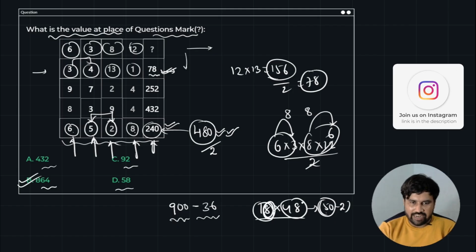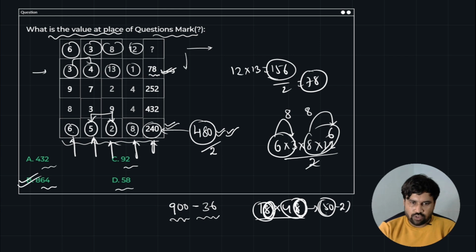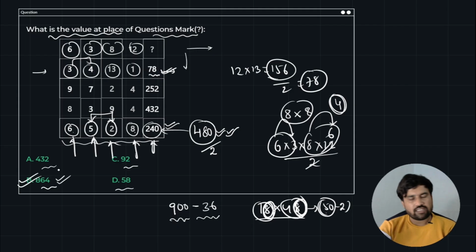So the unit digit is 8. 8 6s are 48, unit digit is 8. 8 8s are 64, so the unit digit is 4. So what is the option which satisfies the unit digit 4? Option B, again the same answer.